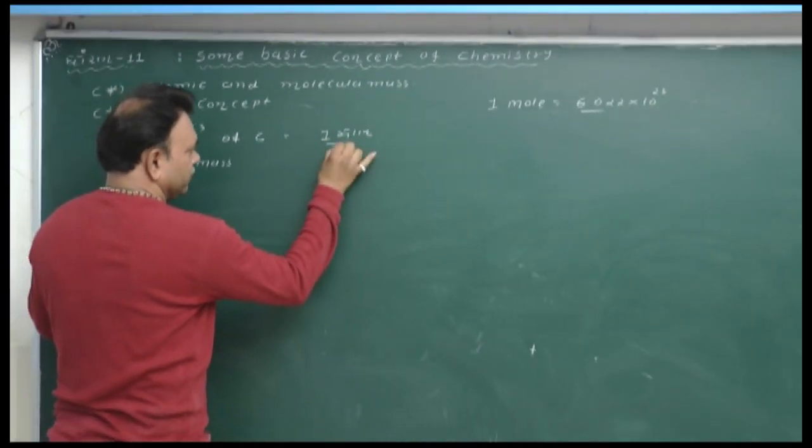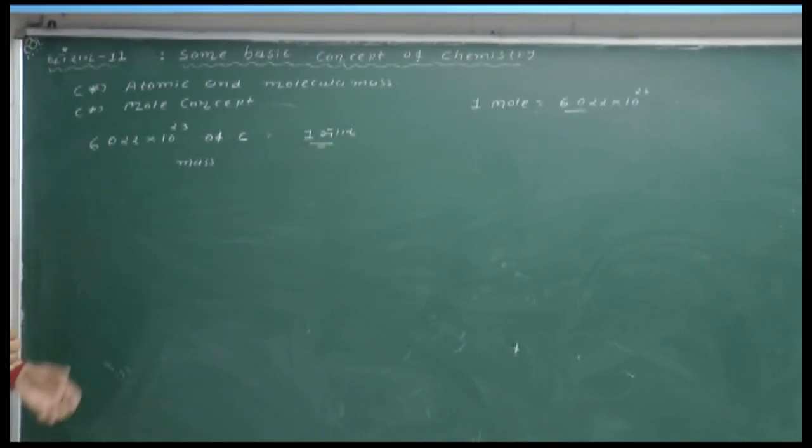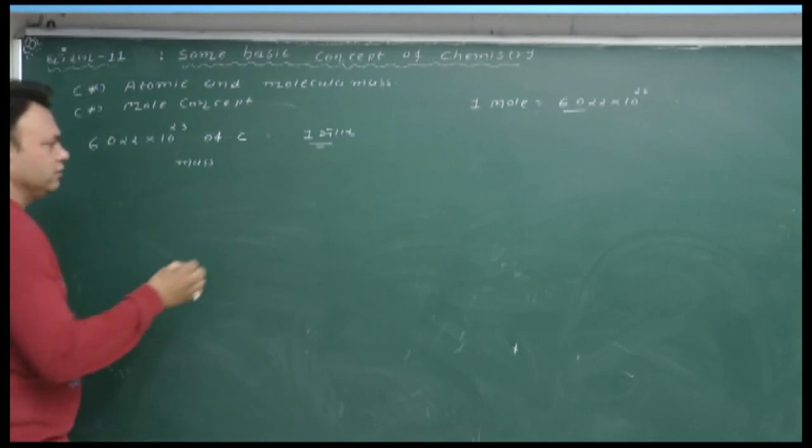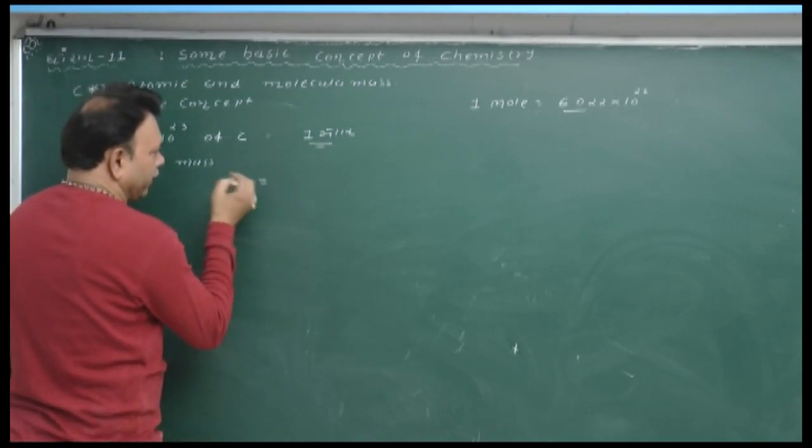So we just counting the mass of the carbon. So we know that carbon का atomic mass कितना है?